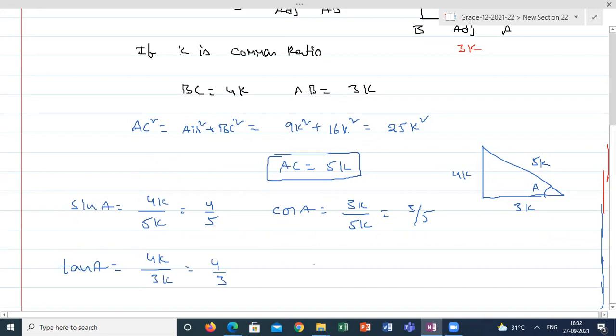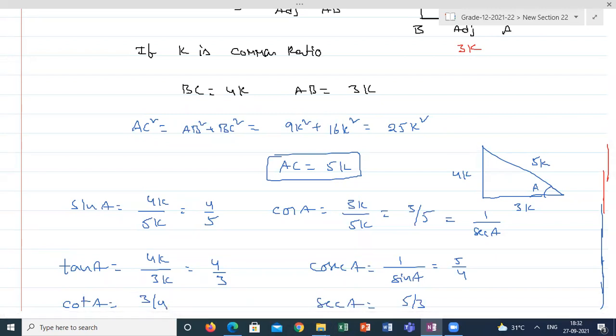The reciprocal of sine is cosecant. Cosecant A is equal to 1 by sine A, which is 5 by 4. Secant A is the reciprocal of cos, that is 5 by 3. And cot A is the reciprocal of tan, that is 3 by 4. Simple. So if we are able to calculate sine and cos, then all other ratios are simple. Sine by cos will give tan, and the reciprocals of these three will give the remaining three.